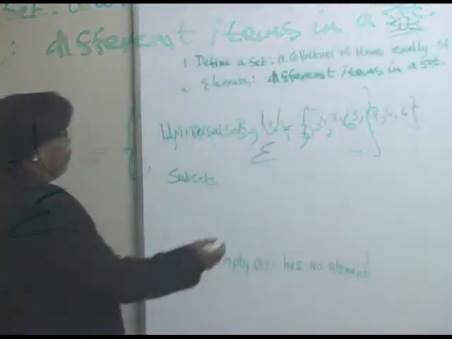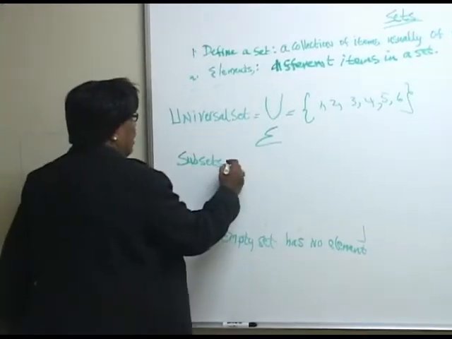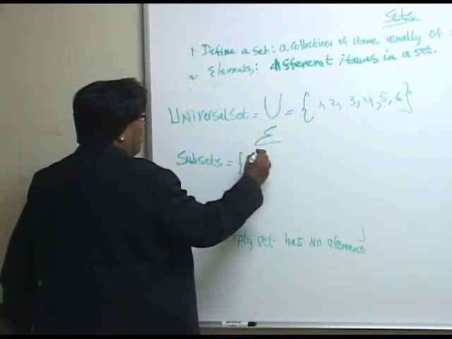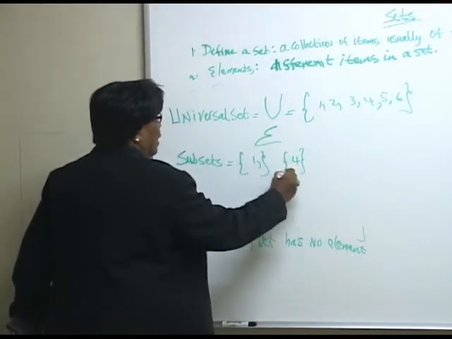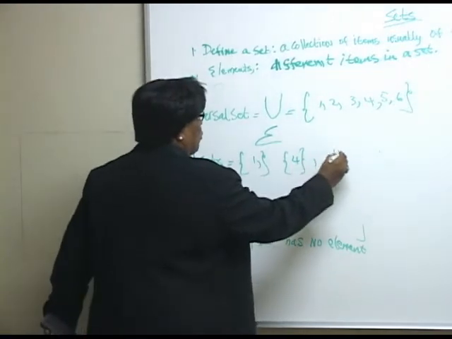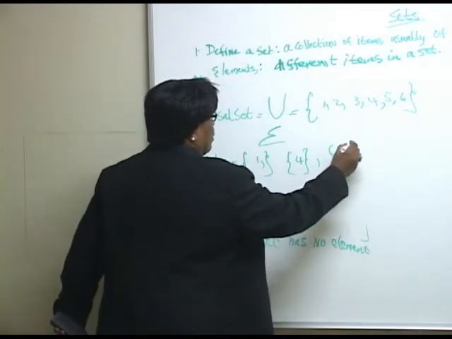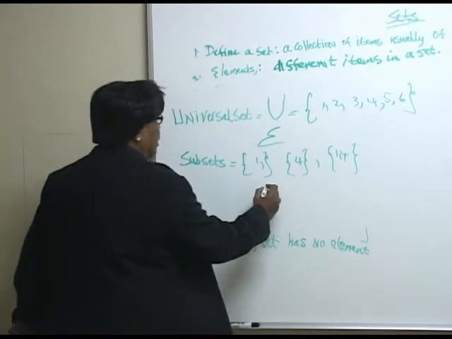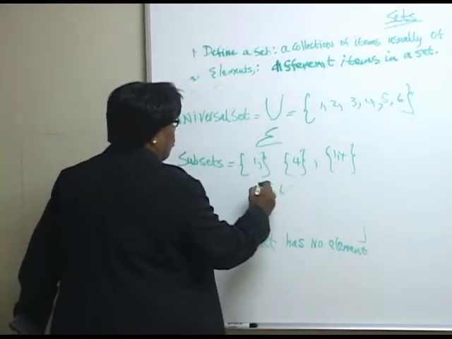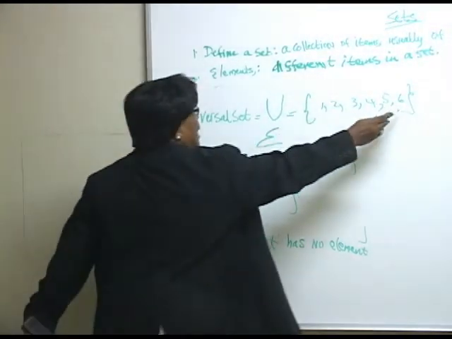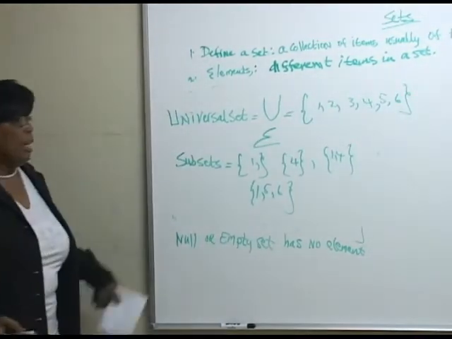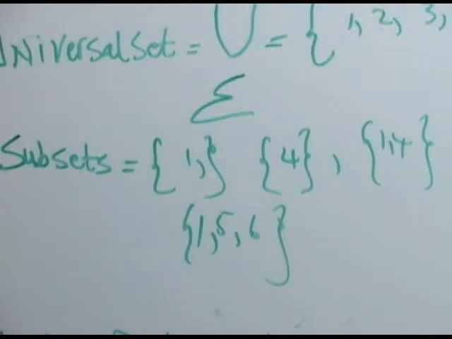So for example, I could have a subset with 1, and that's a subset. I could have used 4, and that's a subset. Or I could have used 1, 4. All right? So any combination, we can have 5, 6, and 1, okay? Any combination of these elements from a universal set, where we take some or one member of it, is called a subset of that universal set.